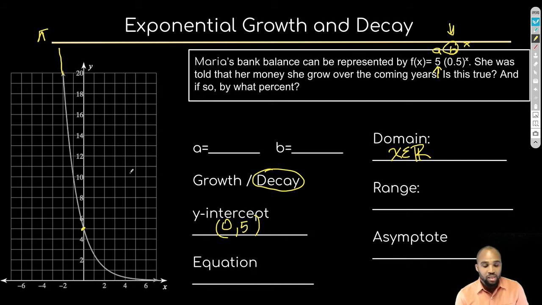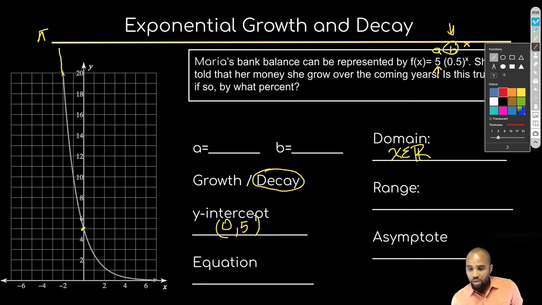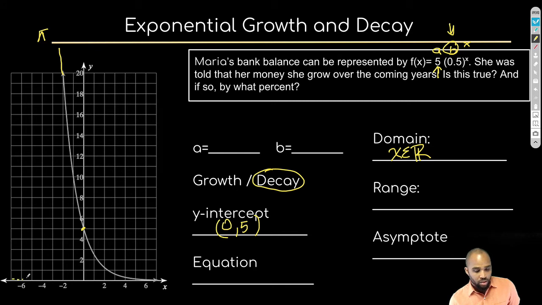So we're going to say that this line is never going to touch the 0. It's never going to touch this x-axis or y equals 0. Now it gets really close. Let me see if I can draw a line that illustrates this for you. I actually want it to be a dotted line, so I'm going to kind of sketch this out. If I drew a dotted line across here, this line represents a line that is never actually going to touch. It's never going to touch, but it's going to get really, really close to. Matter of fact, the big word that is often used here is it gets arbitrarily close, but it's never going to touch.